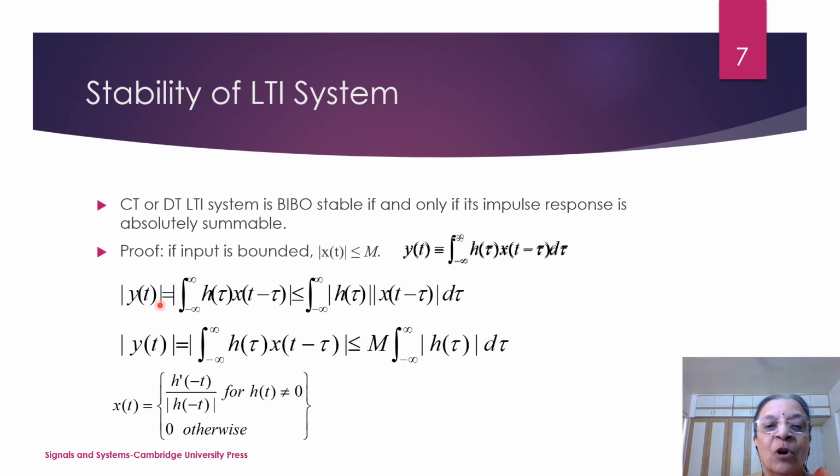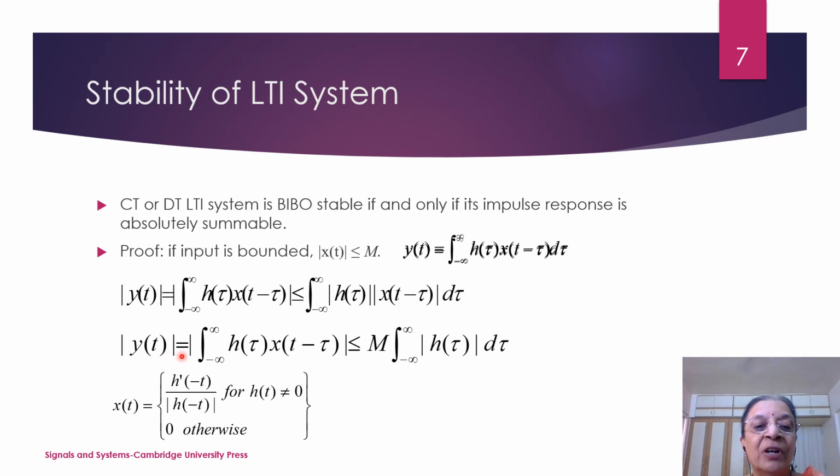So we can write |y(t)| as the modulus of the integral of h(τ) x(t − τ), which will be less than or equal to the integral from minus infinity to infinity of |h(τ)| times |x(t − τ)| dτ, because the modulus of the product is less than or equal to the product of the moduli.